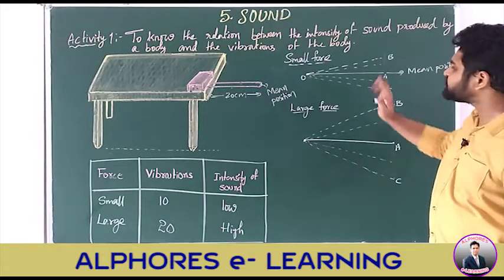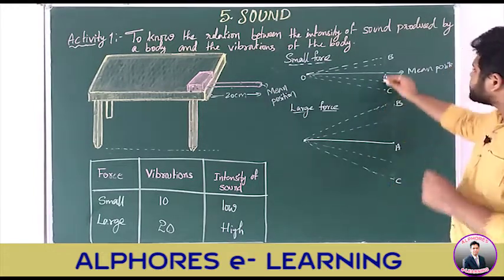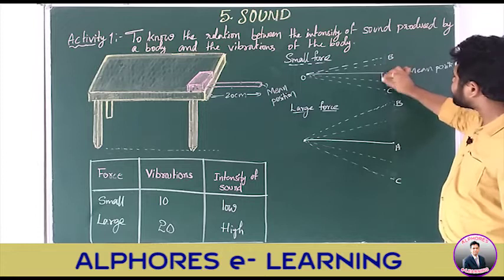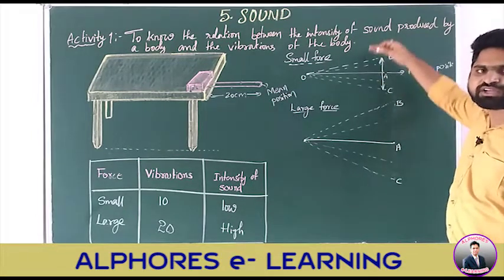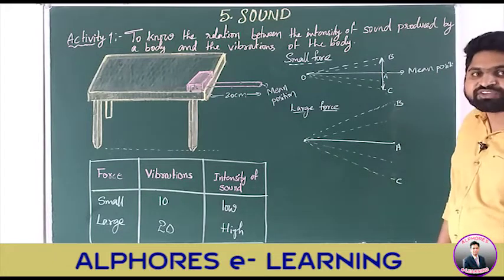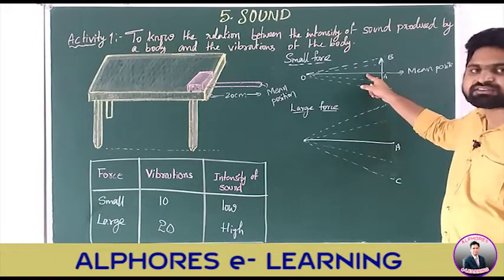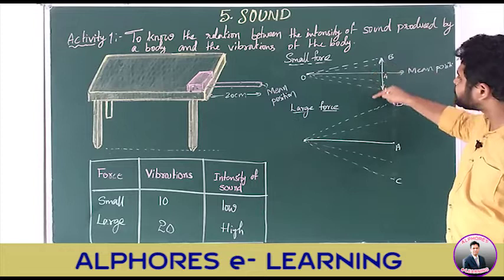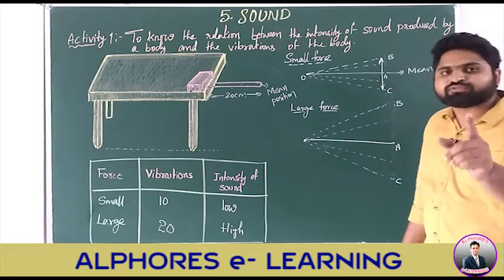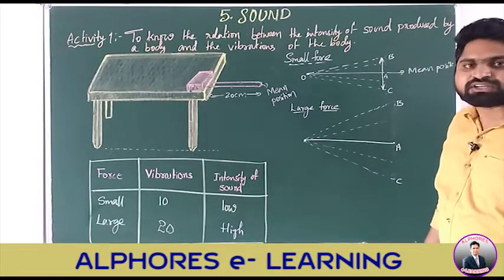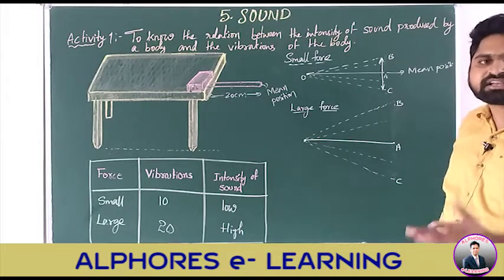If you observe this diagram carefully, the scale is moving up and down. Now we can say that the scale is maintaining to and fro motion. The to and fro motion of a body is called what? Vibration. We studied this in class 6.